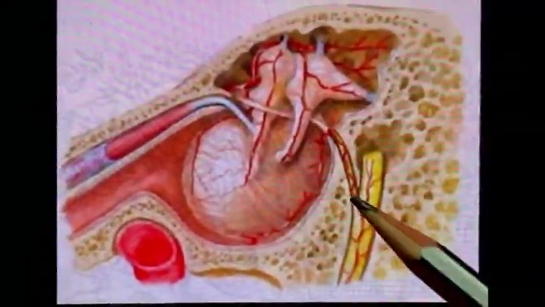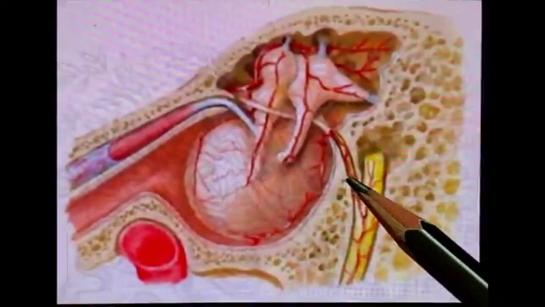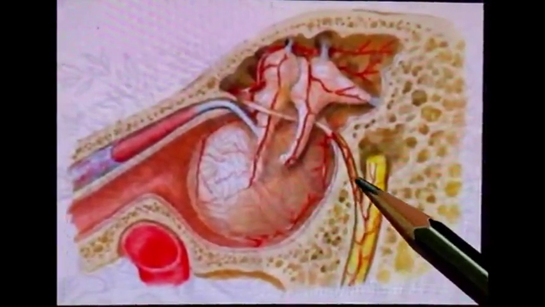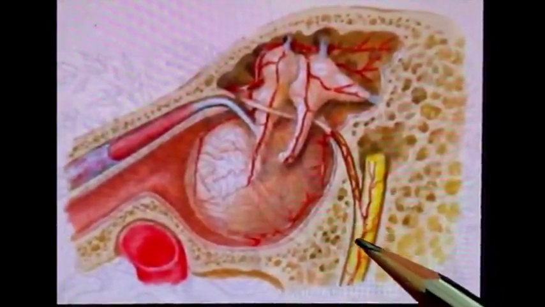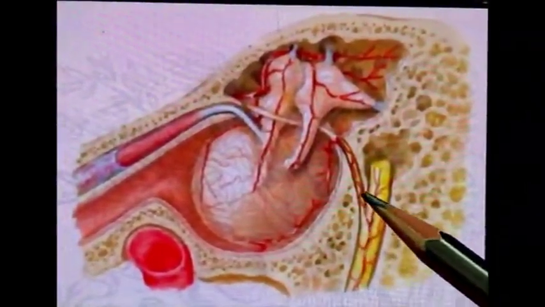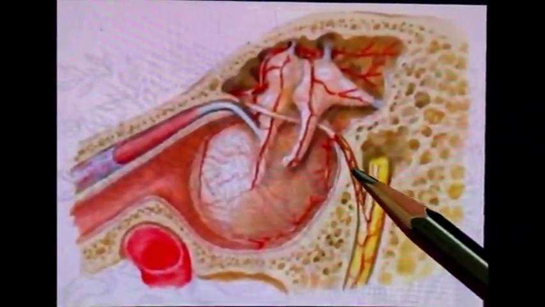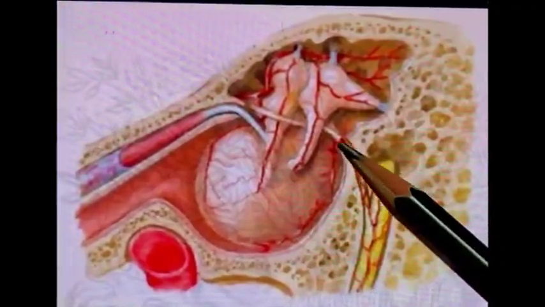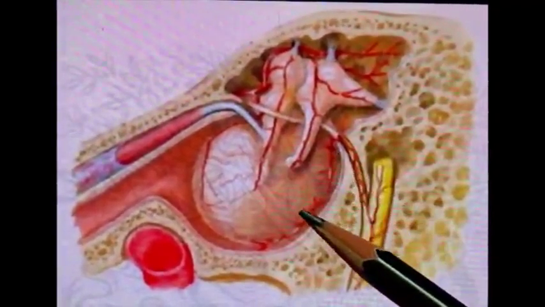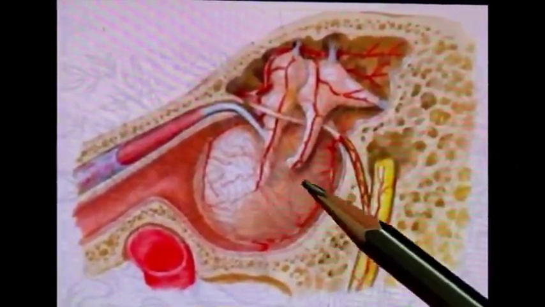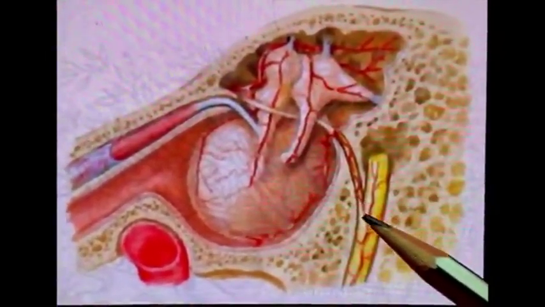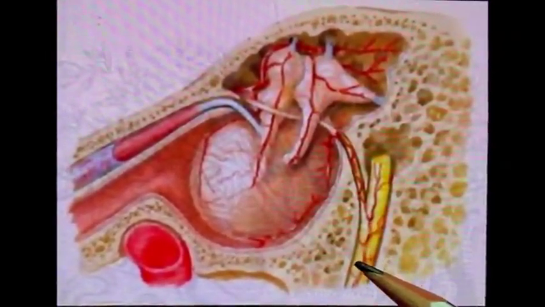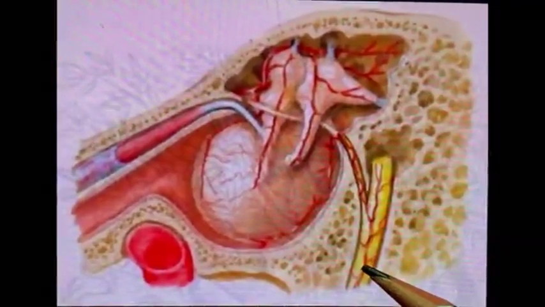The second artery is a branch of the stylomastoid artery. The stylomastoid artery runs in the stylomastoid foramen. Further, it gives a branch known as the posterior tympanic branch, which enters into the tympanic cavity and supplies structures. And the stylomastoid artery itself is a branch of the posterior auricular artery.